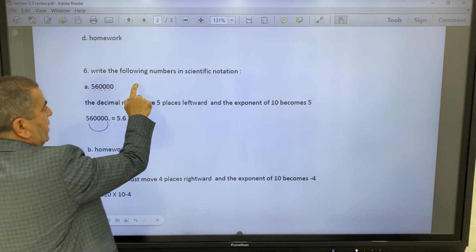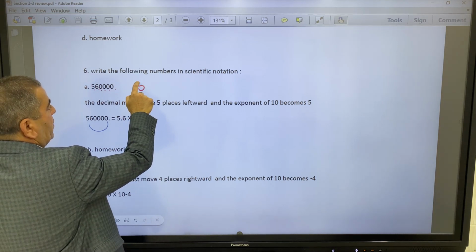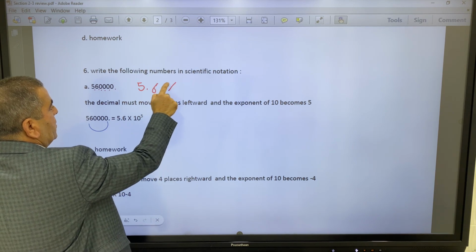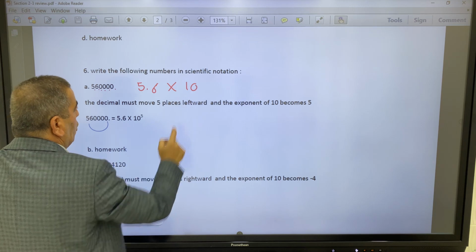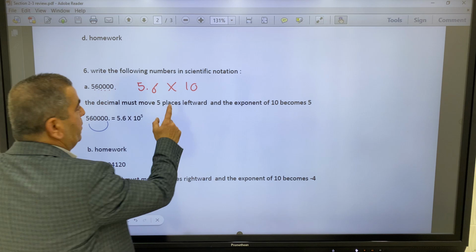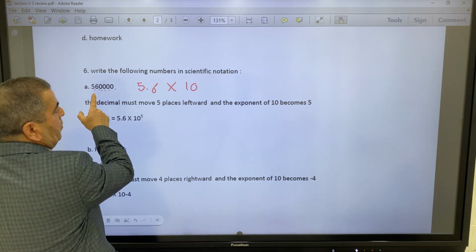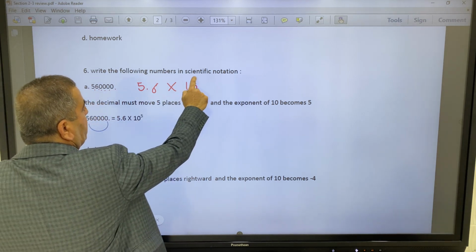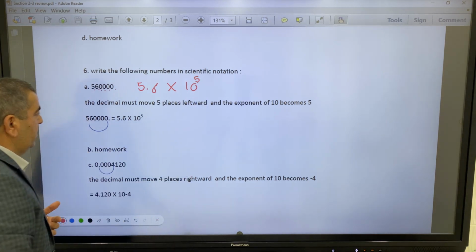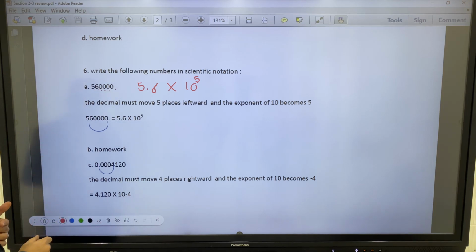Okay, so we will say 5.6 times 10 power. We have moved the decimal leftward, so the exponent will be positive. How many places did we move? 5. So it is 10 power 5.